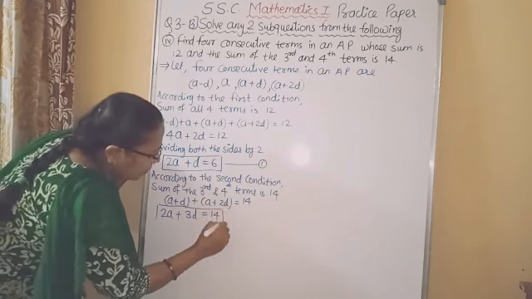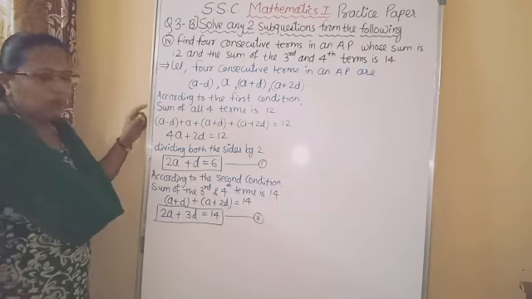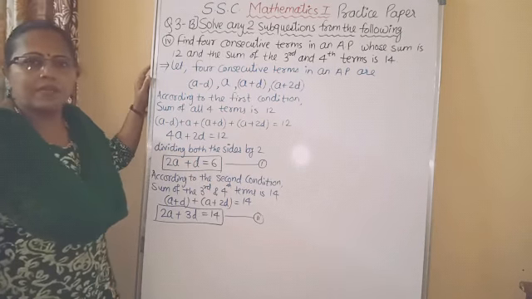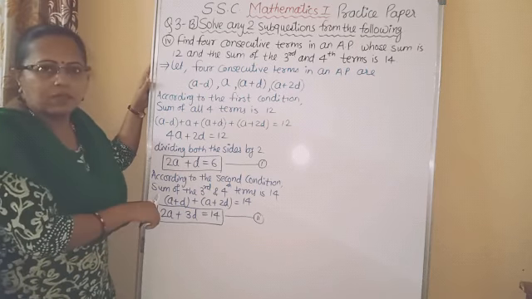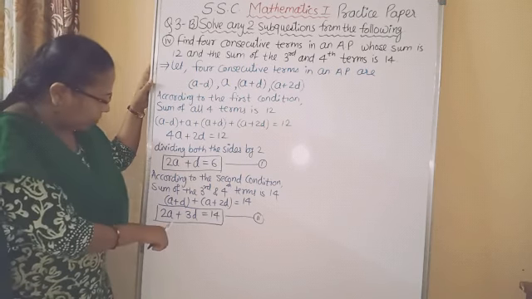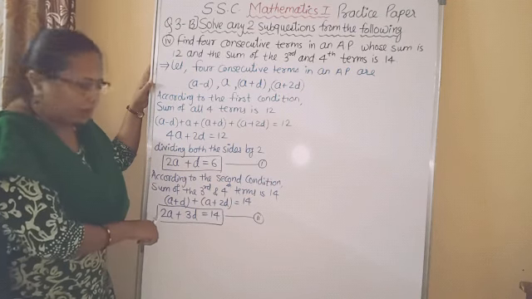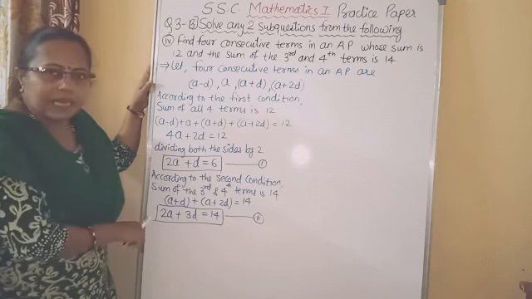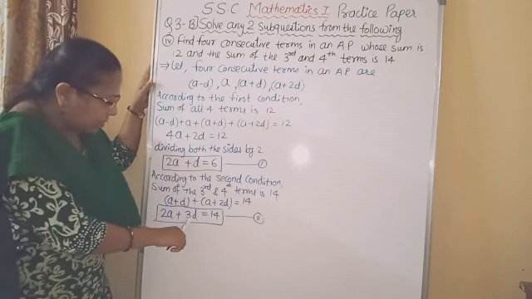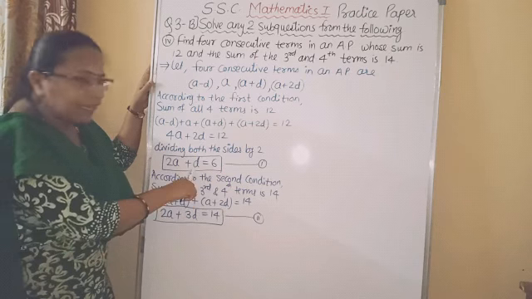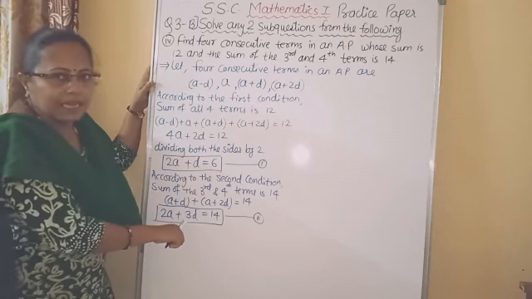So this is the second linear equation in two variables. Give equation number 2. In the first lesson on linear equations in two variables, we saw how to solve these equations. If you observe the equations, you can see that the coefficient of variable A is the same, both having plus sign. So to remove this, we have to do subtraction. Here 3D is greater than D, so we will subtract the first equation from the second equation.